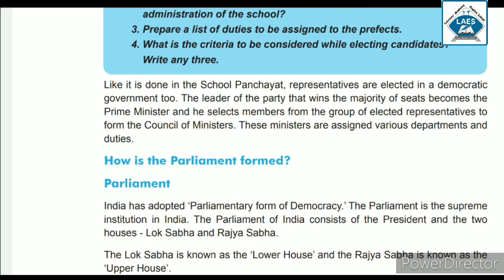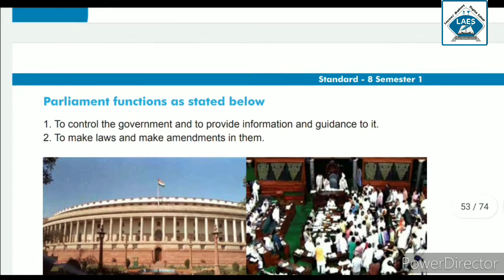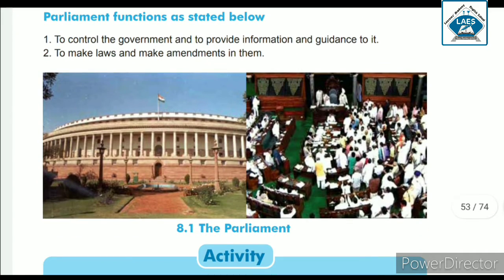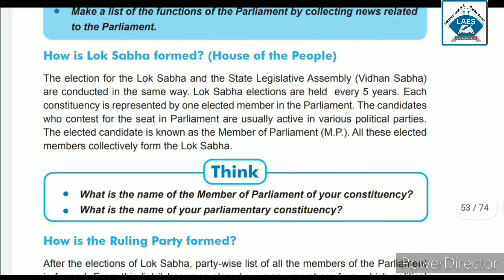How is the parliament formed? What is parliament? How is it working? And in India we consist of two houses, that is Lok Sabha and the Rajya Sabha. So today we are doing this Lok Sabha, which is known as lower house. We have seen parliament, function of the parliament, and now we learn about how is Lok Sabha, and that is also known as lower house.